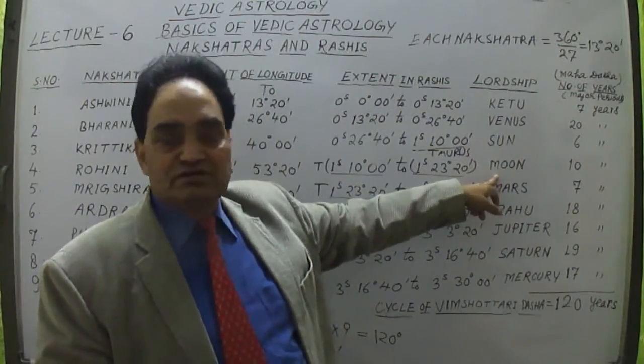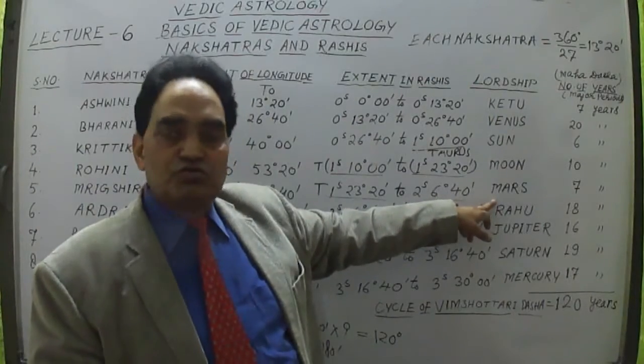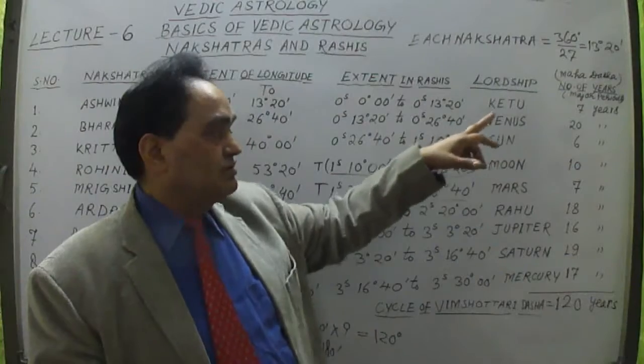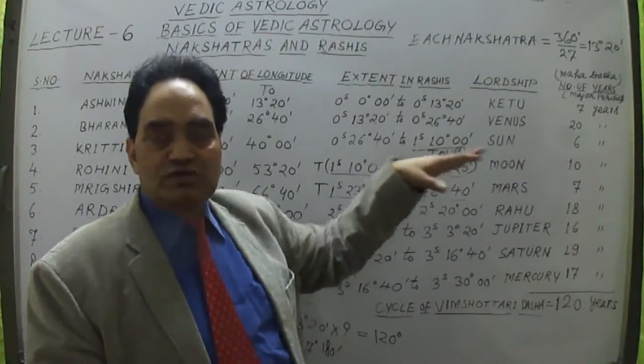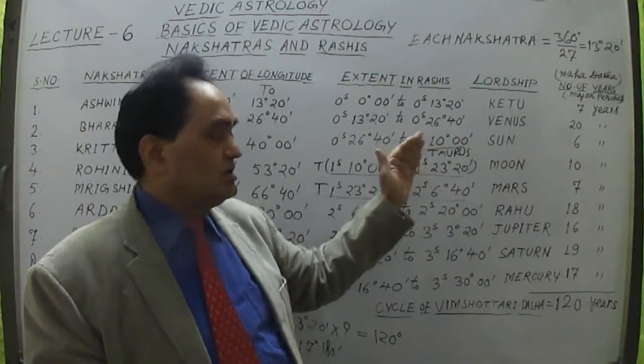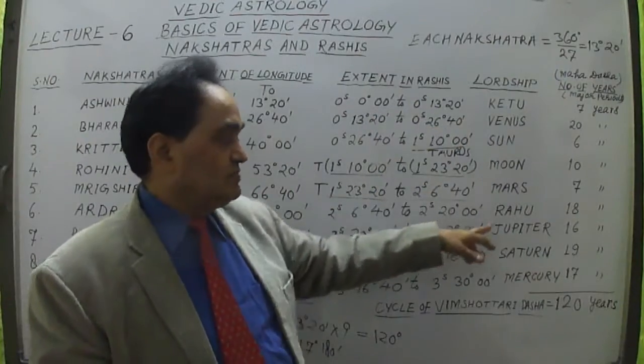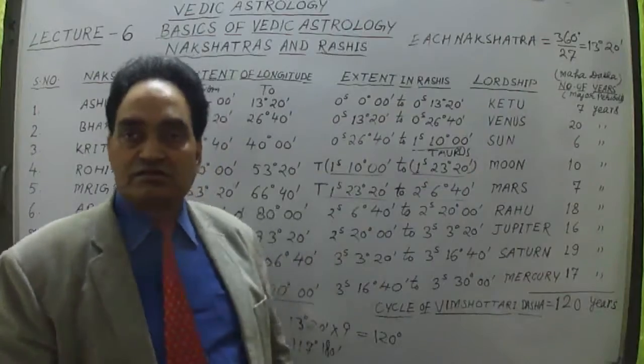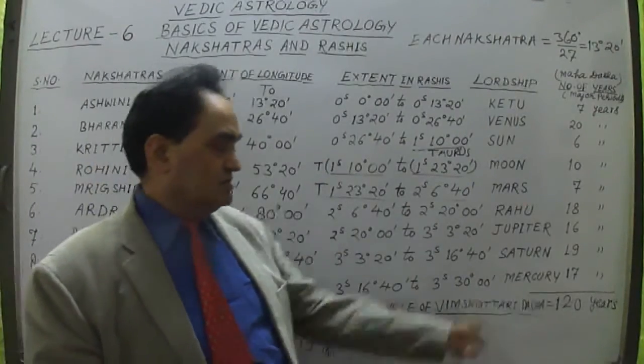The Moon has 10 years. Mars 7 years, Ketu 7 years. These two planets have 7 years. Ketu 7 years, Mars 7 years, Moon 10 years, Sun 6 years, Venus 20 years, then Jupiter 16 years, Saturn 19 years, Mercury 17 years.